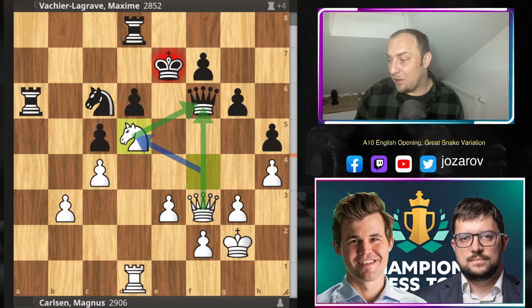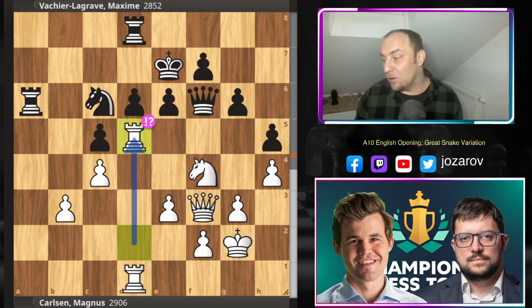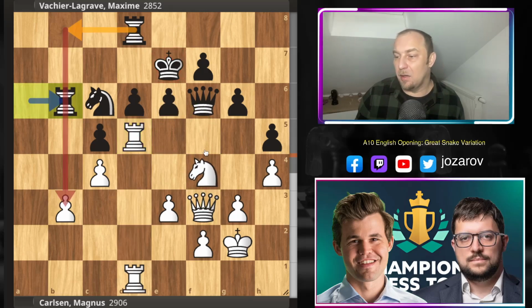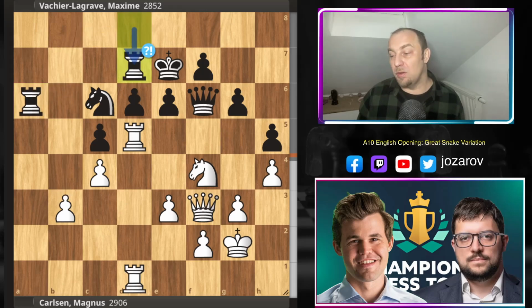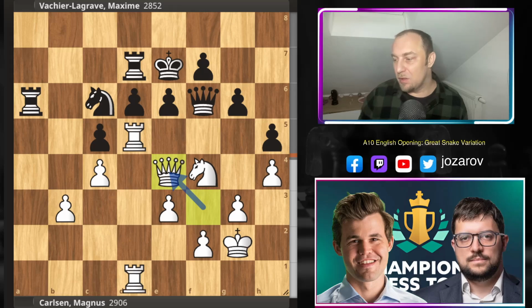So that's why MVL, after rook to d5, what he should have played is a calm rook to b6, simply keeping your pressure on the b file. That was your attacking goal in the beginning, and still black has, I think, decent chances in the game. But what MVL did, he played now rook to d7 and allowed Magnus Carlsen to continue to push here. Magnus plays now a brilliant queen to e4.